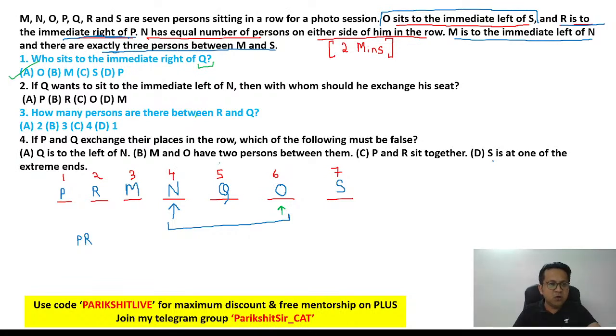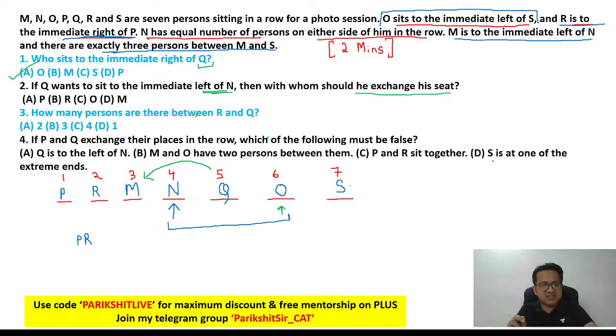Next, second question. If Q wants to sit to the immediate left of N, Q basically should go to position number 3. Will you agree? If Q has to sit to the immediate left of N, meaning Q has to occupy position 3, in that case, with whom should he exchange his seat?